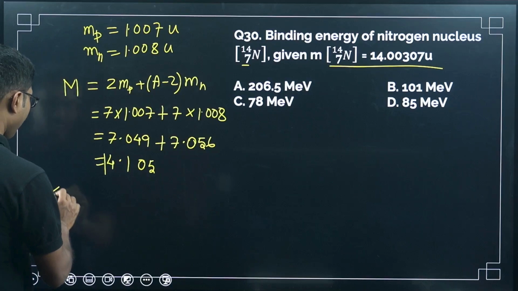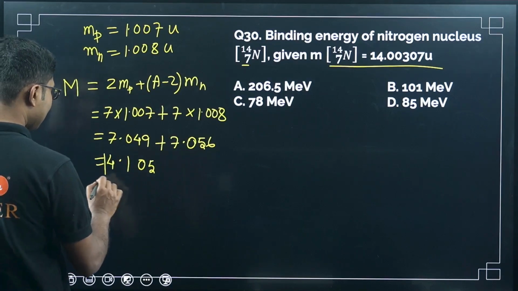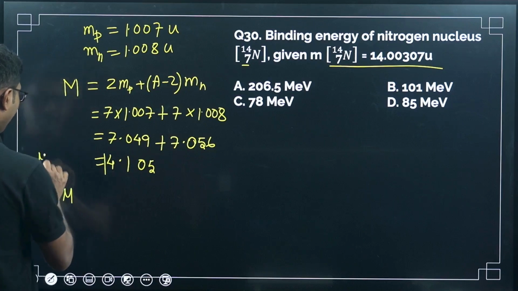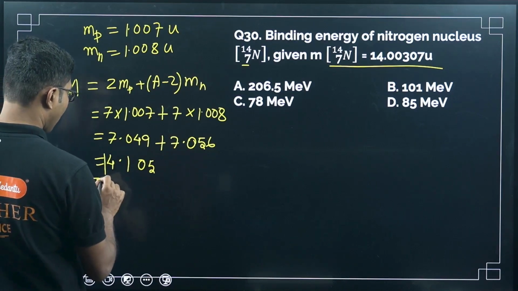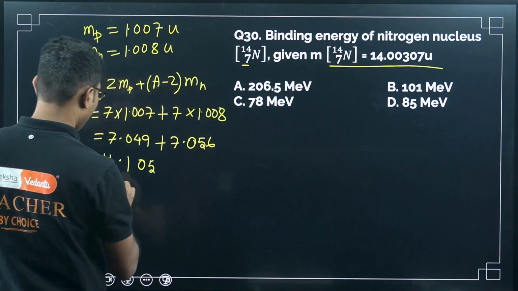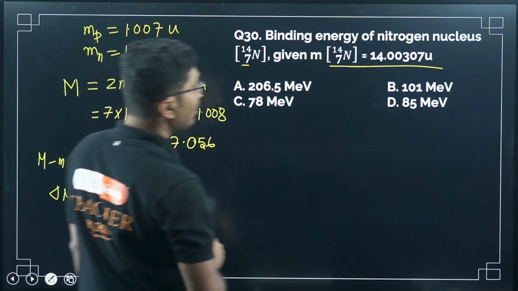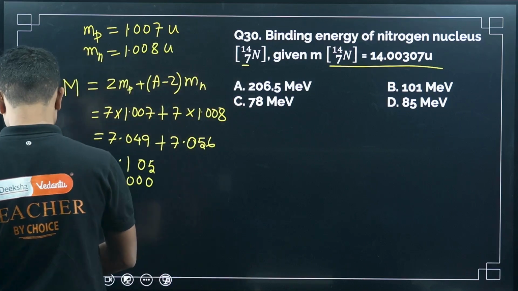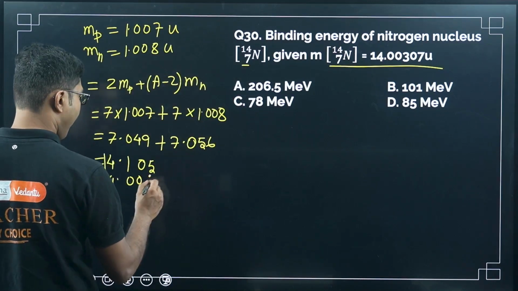So delta M, that is mass defect, will be M minus M. For that we have to subtract the given value, 14.003, right?